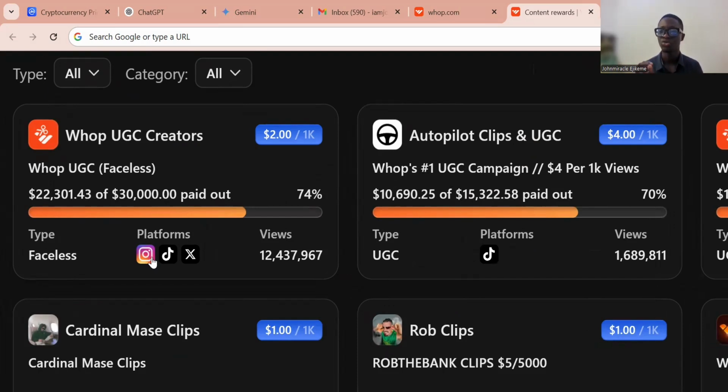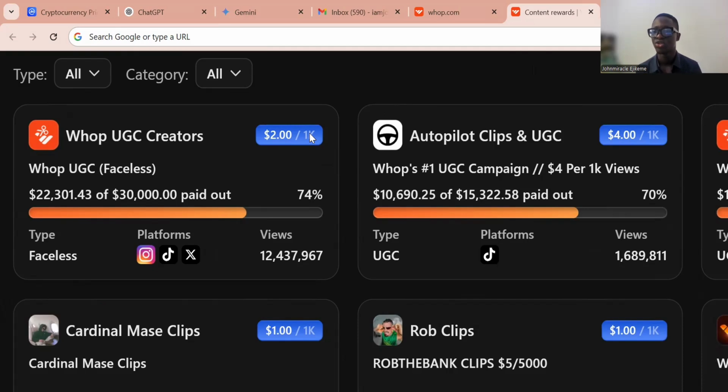Now you don't have to show your face. You can use AI tools to generate content to post about Whop. And if your content gets 1K views, you are going to earn $2. If you get 2K views, you earn $4. 3K views, you earn $6. Your content goes viral, you make a lot of money.